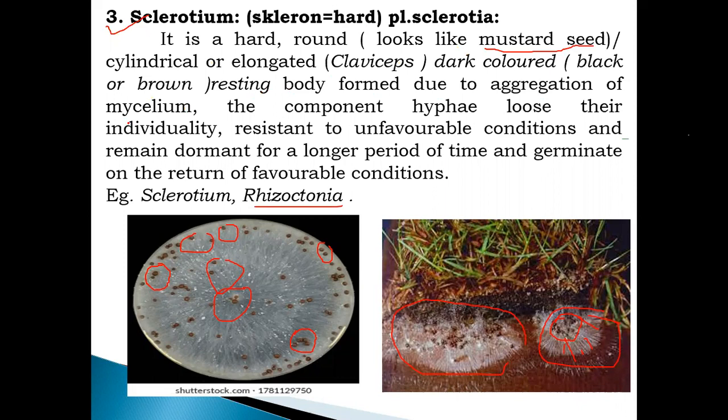When there is more aggregation of mycelium, meaning a compact structure of mycelium, these structures are useful for resistance to unfavorable conditions, remain dormant for a longer period of time, and germinate on the return of favorable conditions. Okay, so this is called sclerotium.